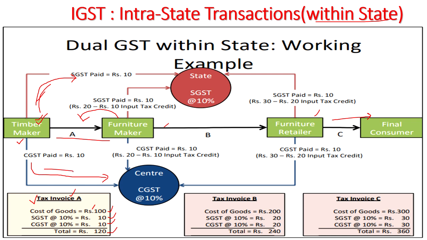Now coming to the furniture maker, he has purchased goods for how many rupees? 120 rupees, and he has added some 80 rupees as profit and he has sold it to the furniture retailer. So the total amount is 120 plus 80 rupees as profit, 200 rupees, and there is a tax of SGST 20 rupees, 10%, and CGST 20 rupees. Total is 240 rupees. That means what is the amount that the furniture retailer paid?